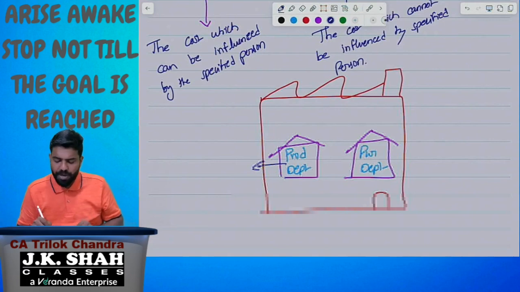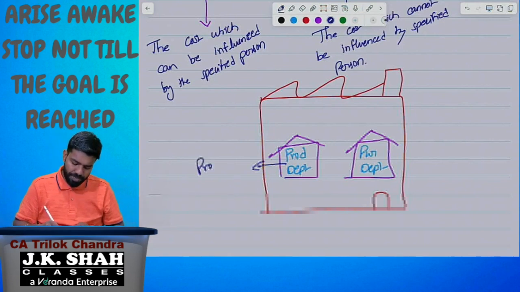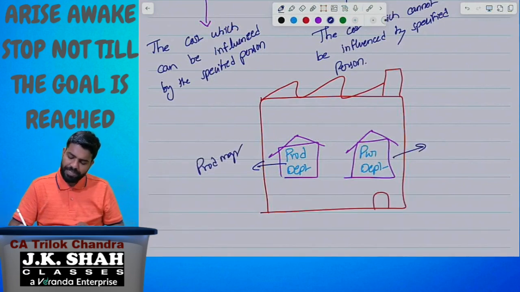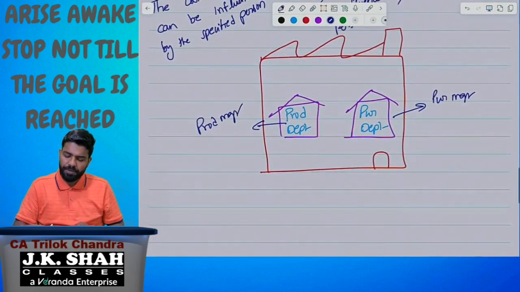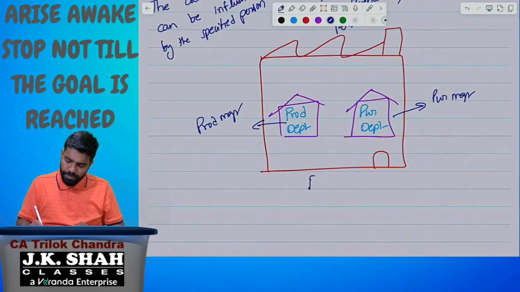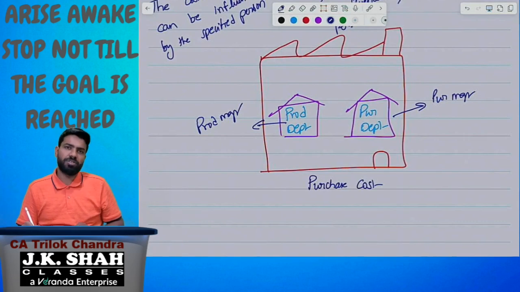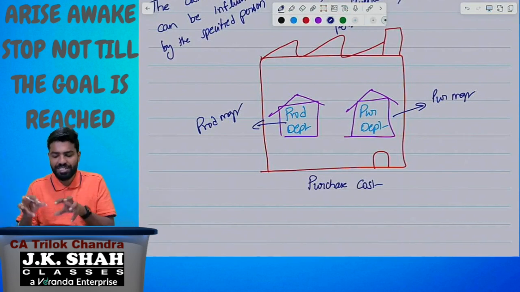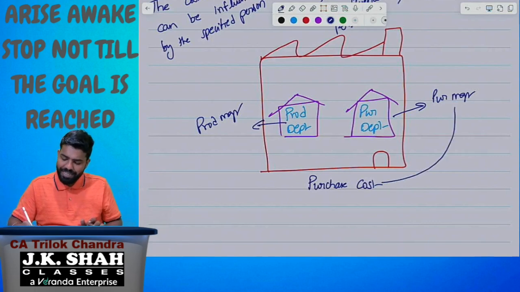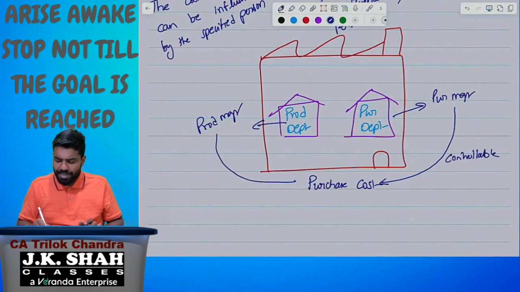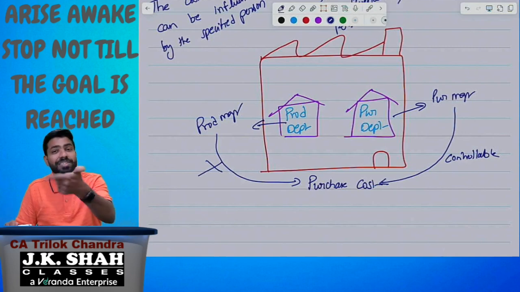For the production department there will be a production manager, and for the purchase department there will be a purchase manager. Let me take one cost element, purchase cost or purchase price. Who can make decisions regarding the purchase cost? The purchase manager can influence it, so for him it's controllable. The production manager cannot influence the purchase price.